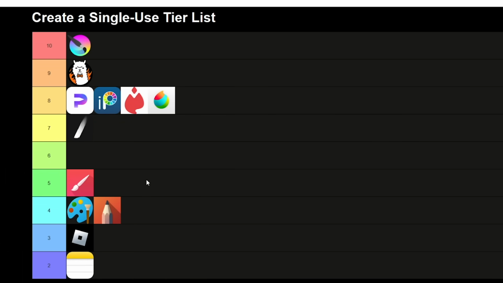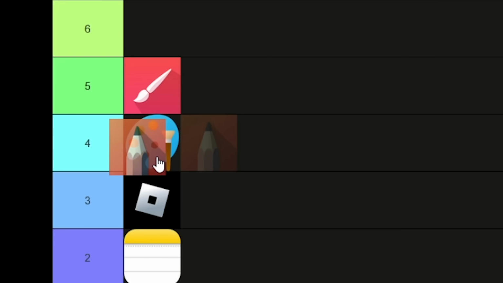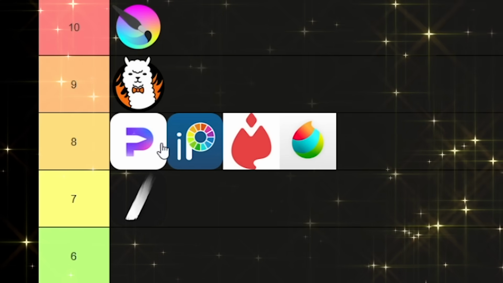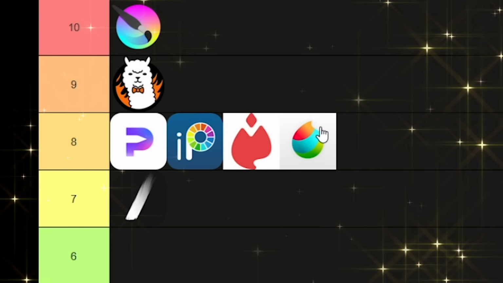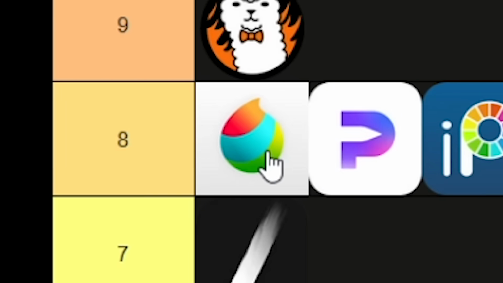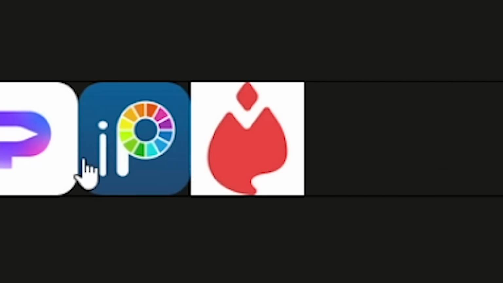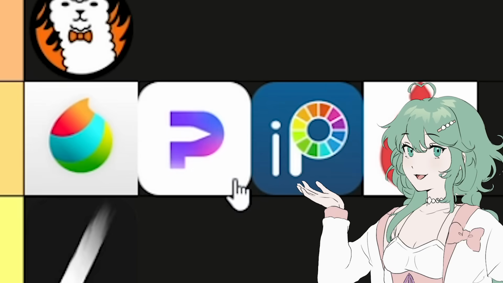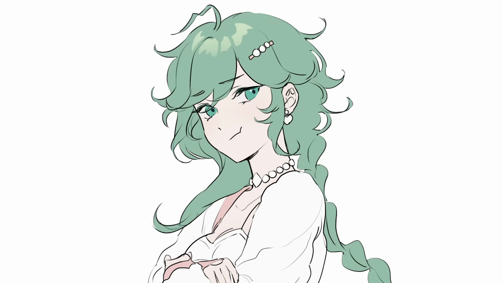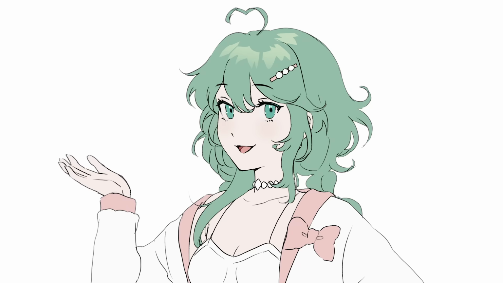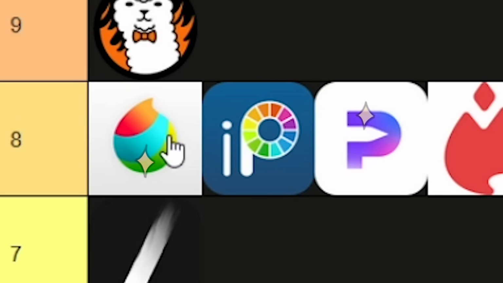Since some apps have the same score, I'm going to adjust some of the rankings. I do think Sketchbook is rated a little bit higher than MS Paint. We've got 4 drawing apps with a score of 8, meaning these are all solid, great choices. In this instance, Medibang was the best for me, and the least of all is probably Magma. Now, High Paint has the better brushes, while Ibis Paint X has better post-processing effects, so this comes down to whether you prefer brushes or effects. And for me, Ibis Paint X is better.